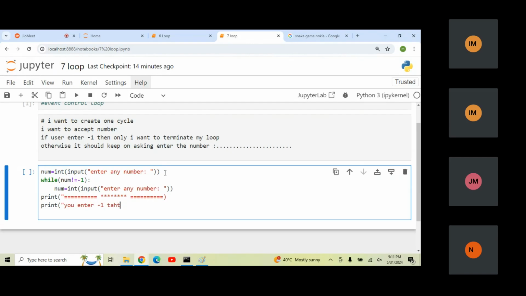Okay, that's why loop is terminated. Okay, this message I wanted to enter.